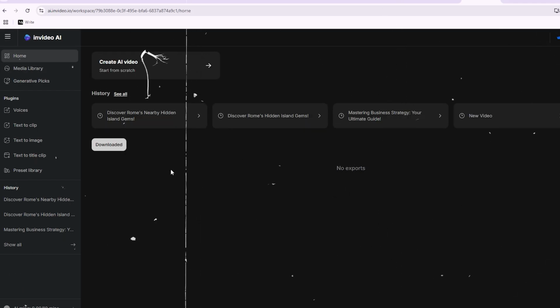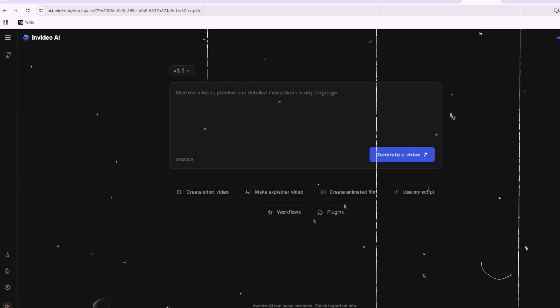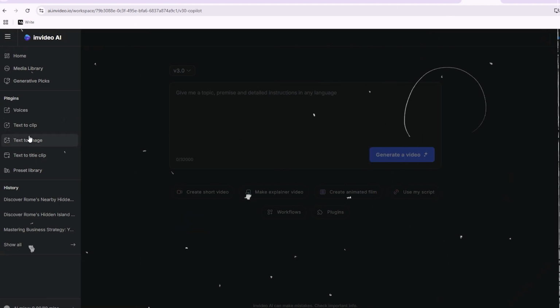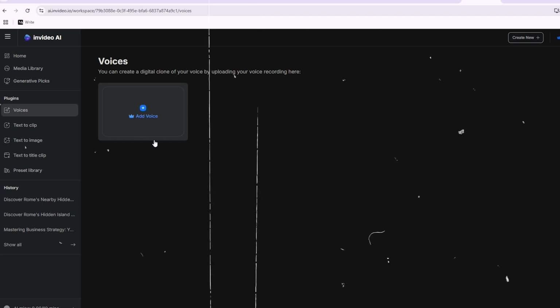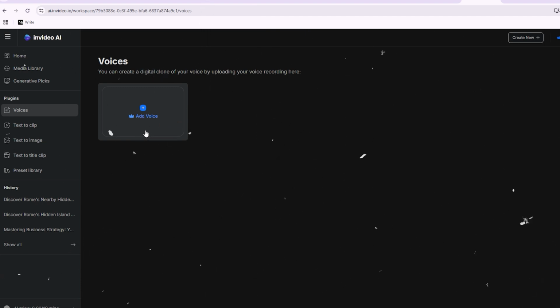Start by creating a new video project. You'll want to explore the workflow options. There's a cool feature called Clone Your Voice, where you can record your voice for 30 seconds and InVideo will use it for all your videos. If you prefer, you can use their AI voices instead.